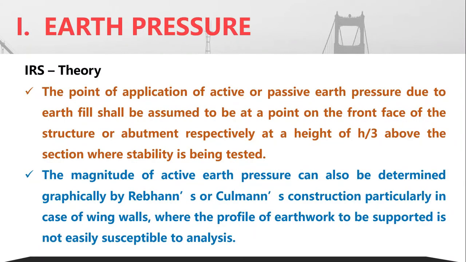So the point of application of the active or maybe the passive earth pressure should be considered at a height of h by 3 from the bottom, which you have already studied. And the magnitude of the active earth pressure can also be determined by using the Rebhann's or the Culmann's construction theories, especially in the case of wing walls, because the profile that is supported is slightly different. So this graphical theory of Culmann or Rebhann can also be adopted.